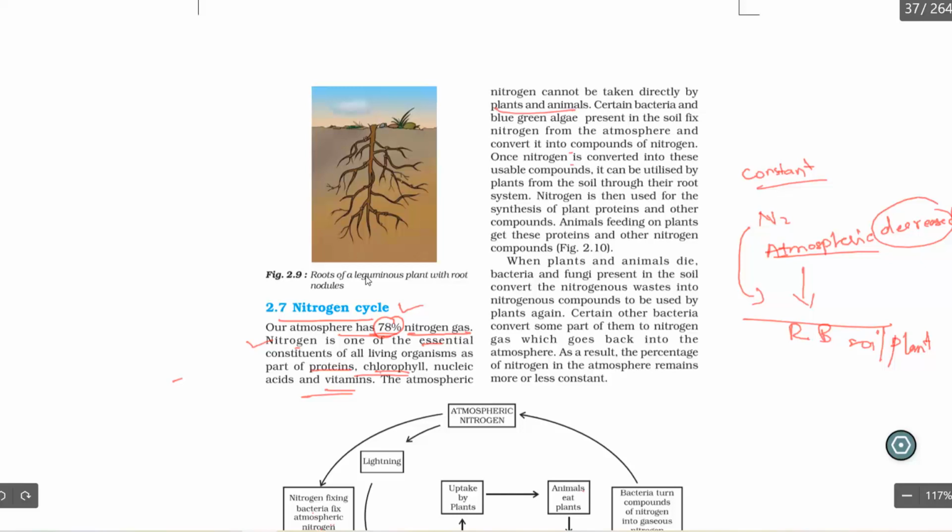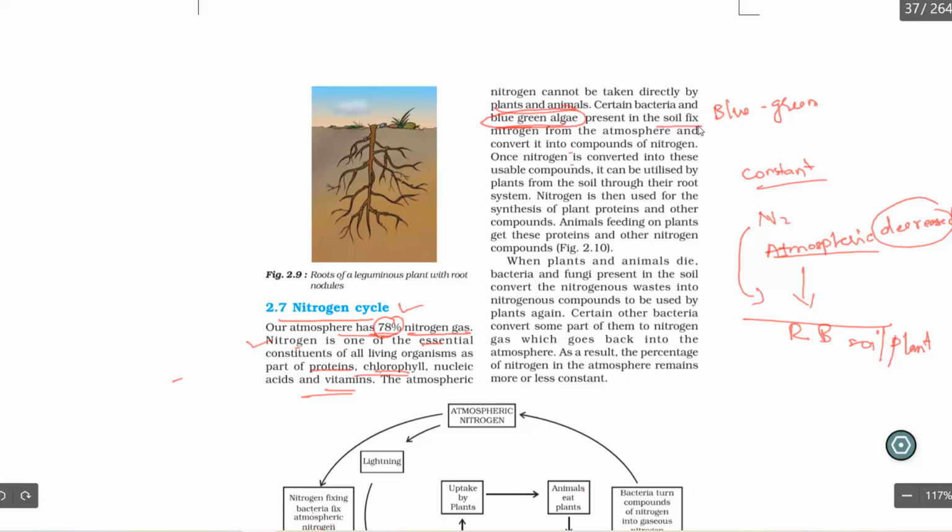We have some bacteria called what? Blue-green algae. Why are these called blue-green algae? Because they are blue and green in color. These bacteria, they are in which color? Blue and green color. So they are called what? Blue-green algae.